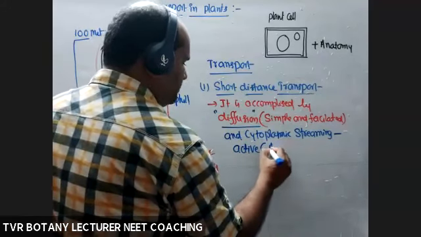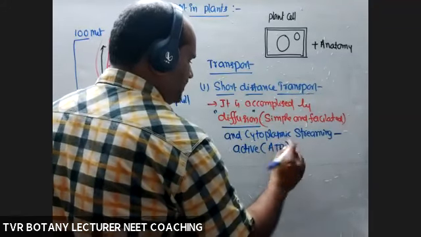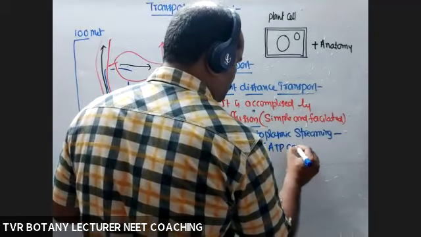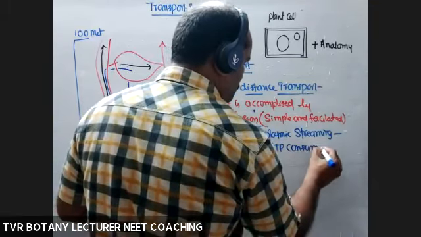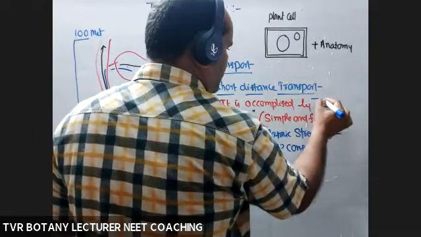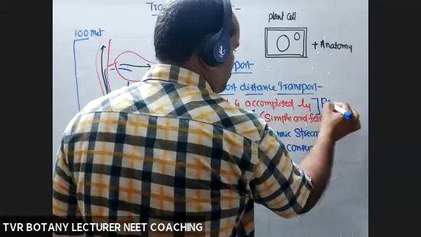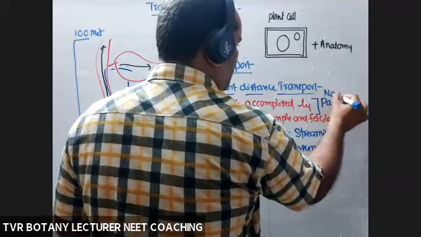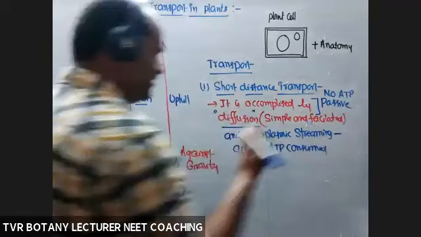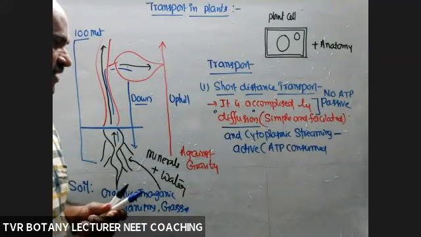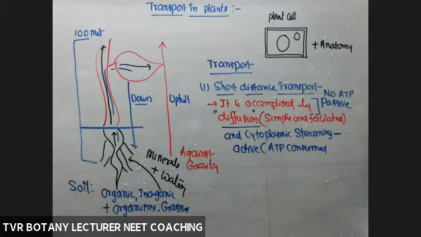Active transport means ATP is consumed, ATP utilized. And this one is a passive transport. Passive means no metabolic energy. Passive transport, no ATP required, no metabolic energy or some other energy. So short distance transport is accomplished by simple diffusion, facilitated diffusion, or cytoplasmic streaming movement.